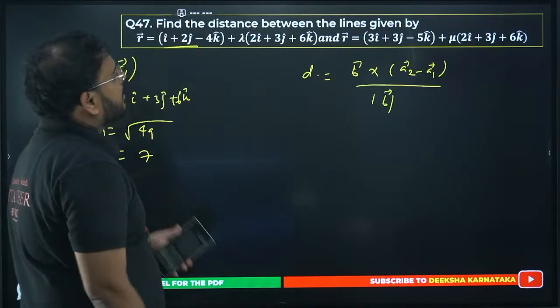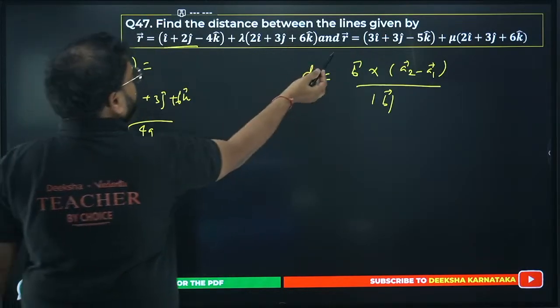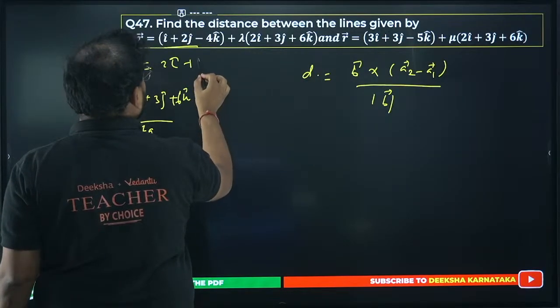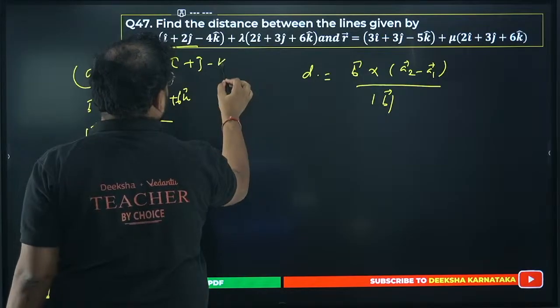So answer will be 7 over here. This is 7. And A2 minus A1, how much is this? 3 minus 1 is 2i cap. 3 minus 2 is 1, basically j cap. Minus 5 plus 4 will be minus k cap.